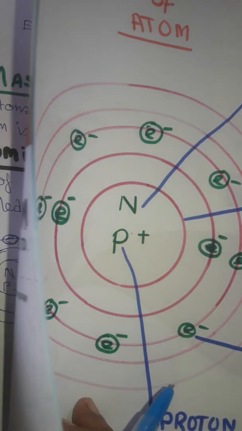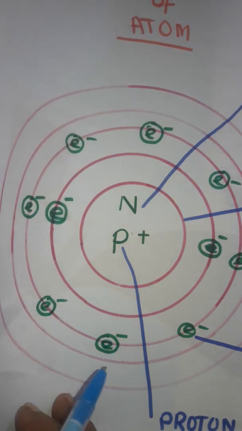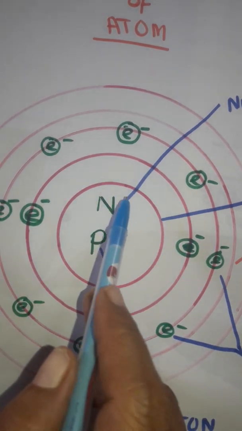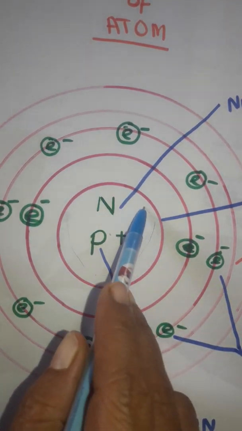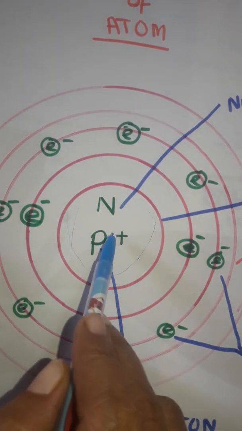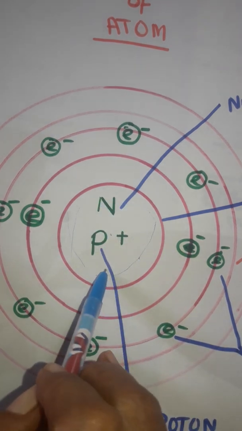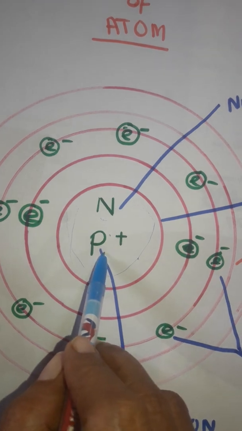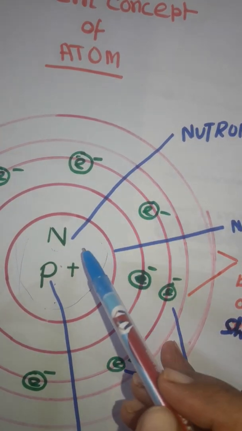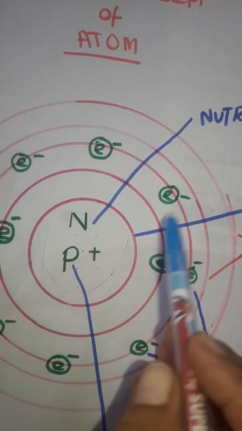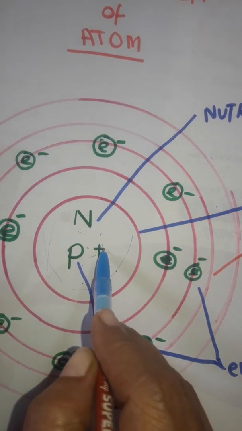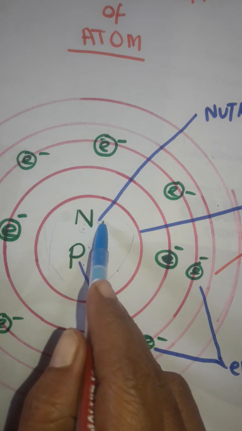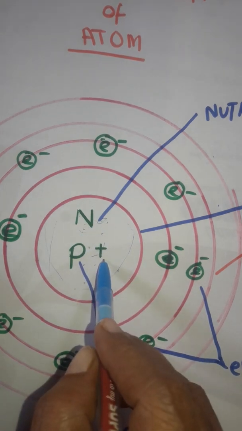Now the modern concept of an atom. This is the nucleus of the atom. This is the innermost portion. The nucleus has neutrons and protons, N for neutron and P for proton. P has positive charge and N for neutron has no charge. Neutron has zero charge and proton has positive charge.